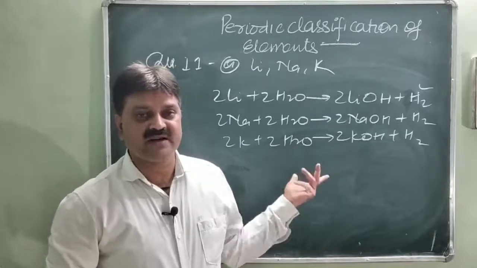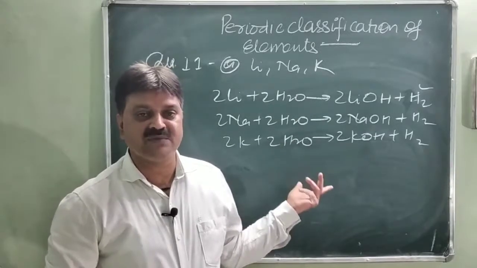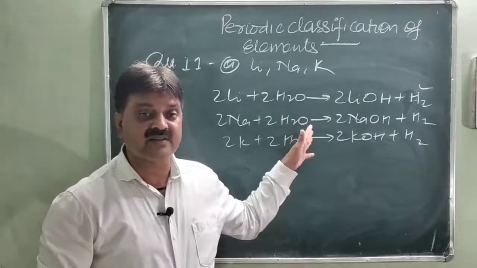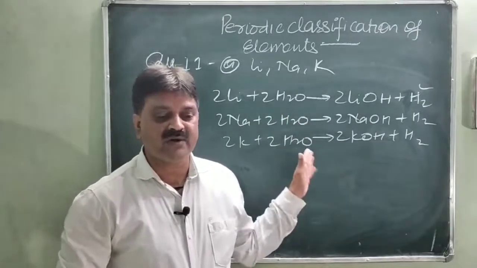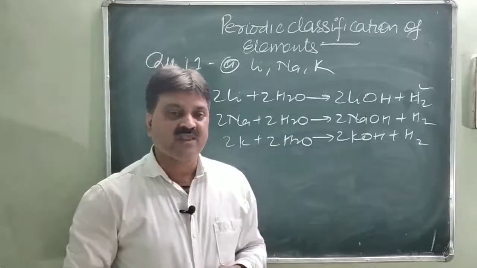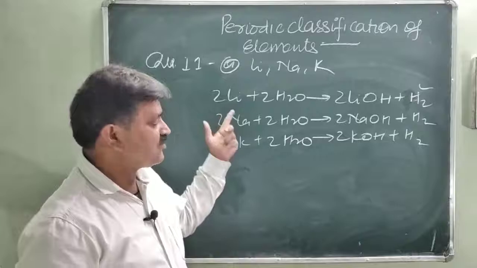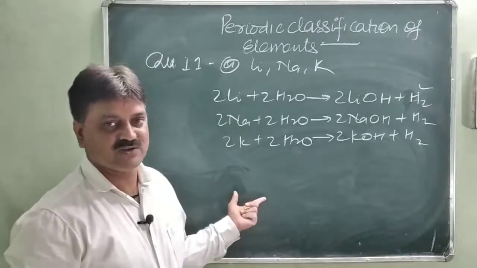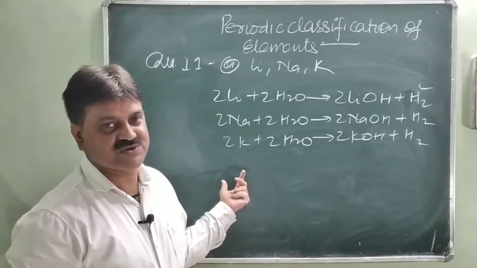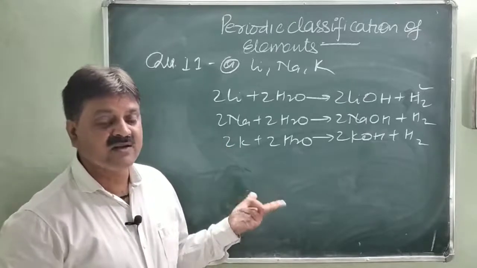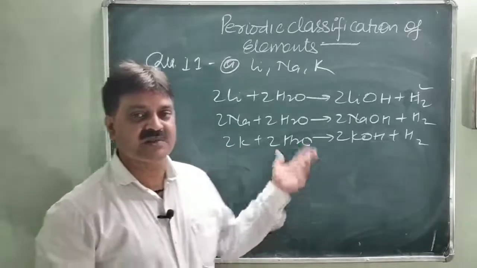So it is obviously clear that they give the same kinds of reactions. They all liberate hydrogen when dissolved in water. Another thing is that these elements belong to the same group and have 1 electron in their outermost shells. You have seen in the previous questions, all the first group elements have 1 electron. This is the reason they give the same types of reactions.